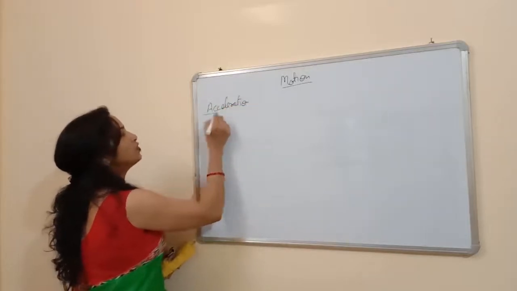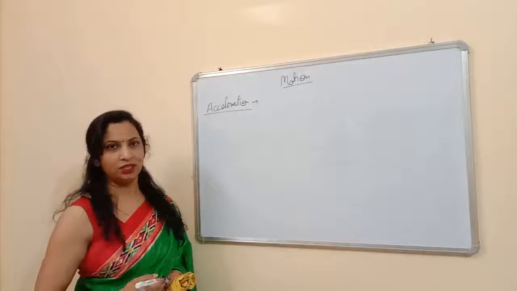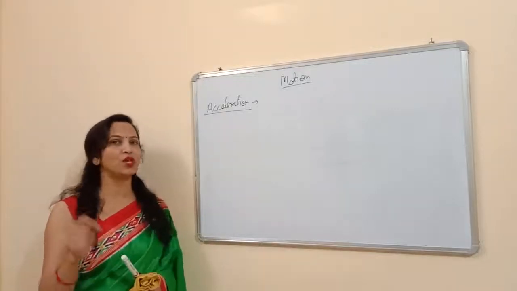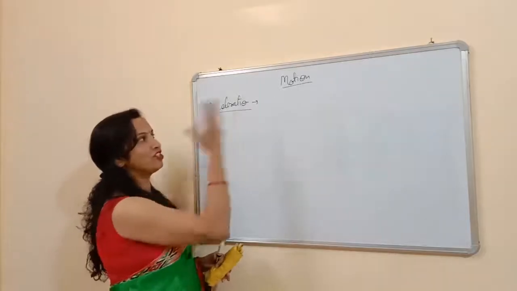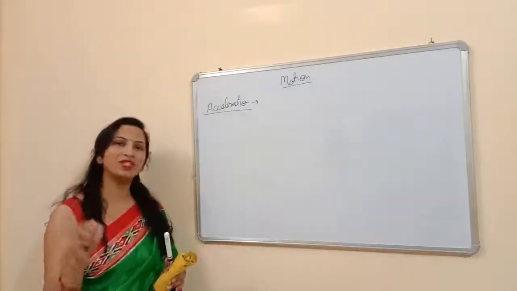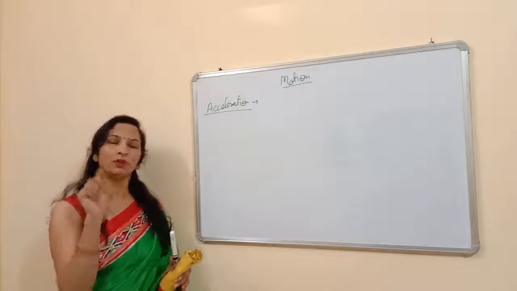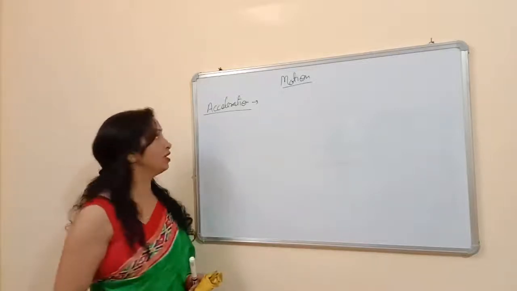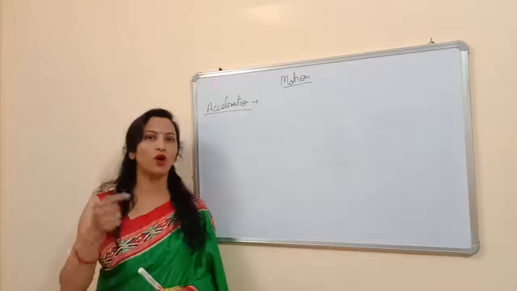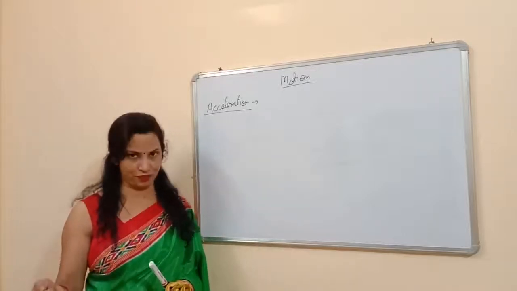Acceleration. So first of all, write down the definition of acceleration. The rate of change of velocity is called acceleration. I'm not writing the definition here on the board. You can write it yourself in your notebook. You can pause the video and then write down the definition. Again, I'm telling you the definition: the rate of change of velocity is called acceleration.